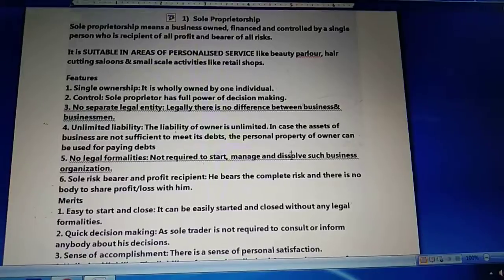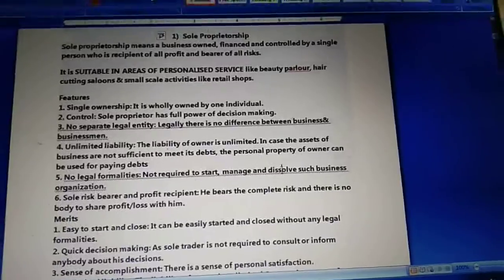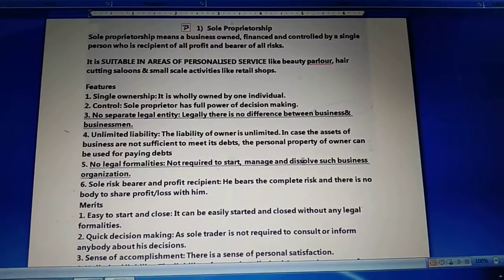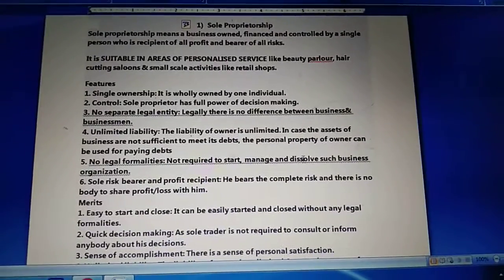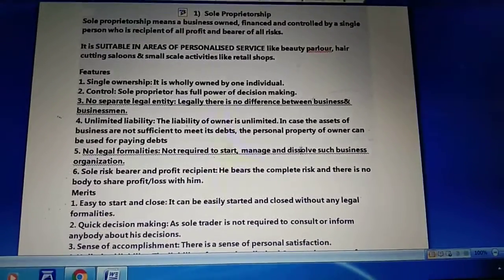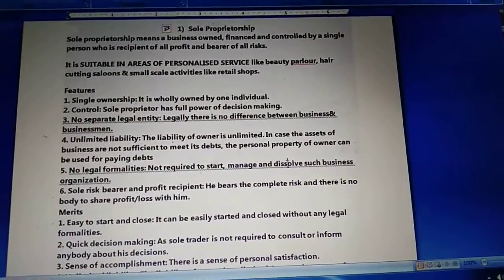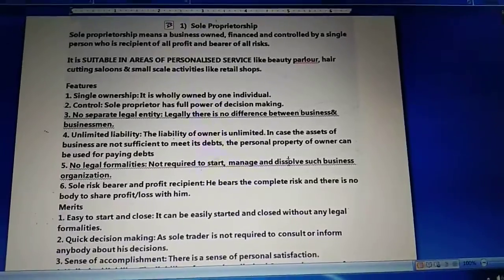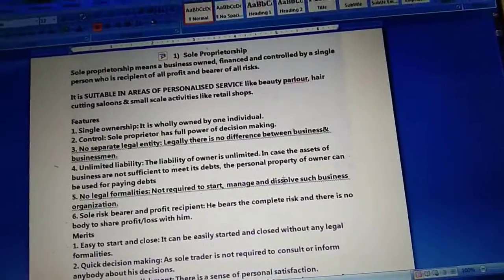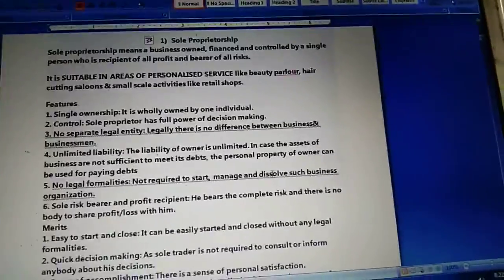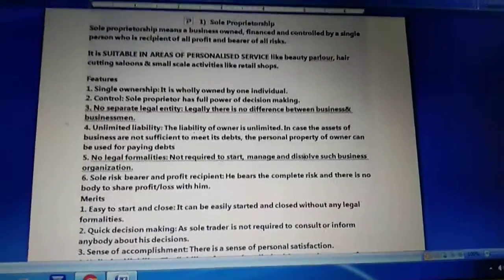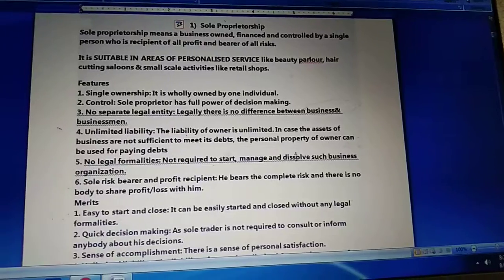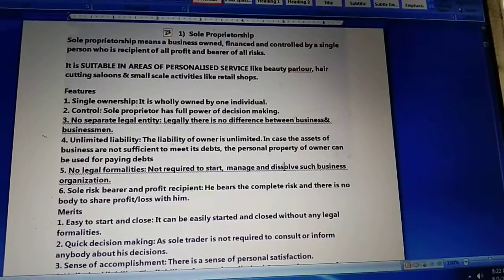Sole risk bearer and profit recipient. In case of sole proprietorship, he is alone the one who is going to bear all the risk, and he is alone the one who is going to get all the profit. Now children, these are the features of sole proprietorship. Next, there is one more feature, children, which we can add here, that is lack of business continuity, which is not mentioned here.